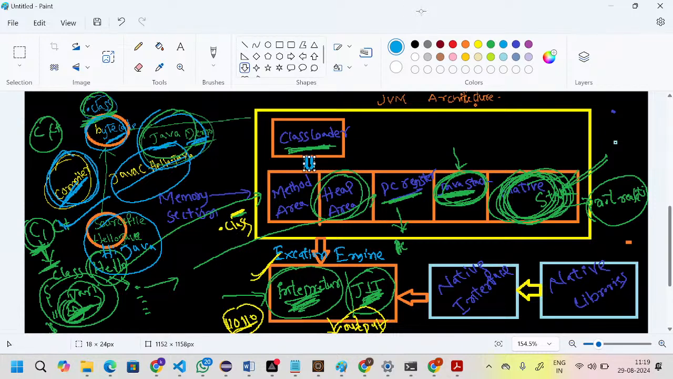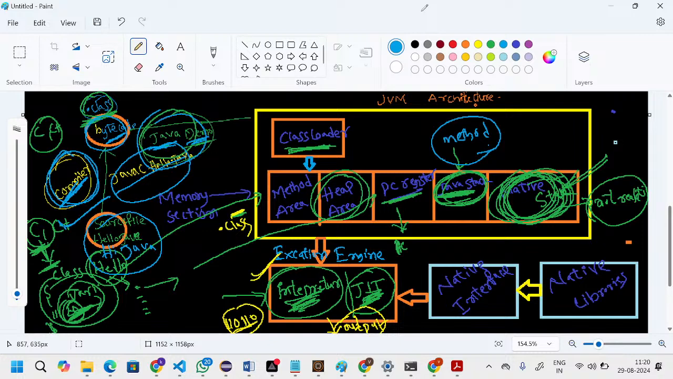Once it loads the .class files into the JVM, all class related code will be stored in the method area. When we create objects, the objects will be stored in the heap memory. Lines execution information will be stored in the PC register, and methods execution information will be stored in the Java stack, and non-Java related information will be stored in the native stack.